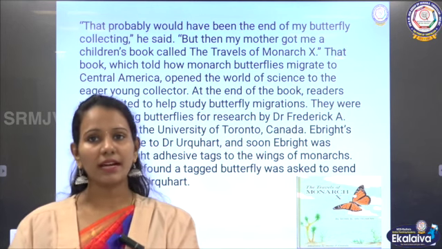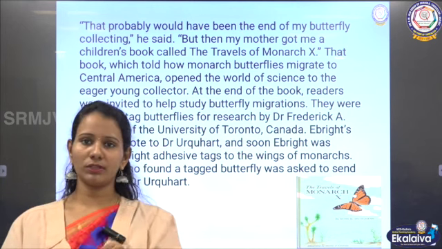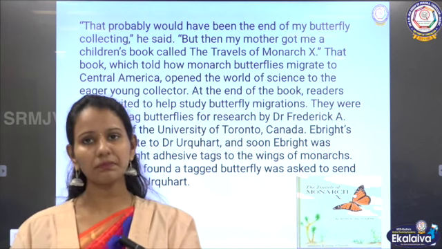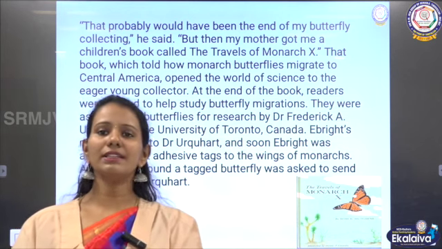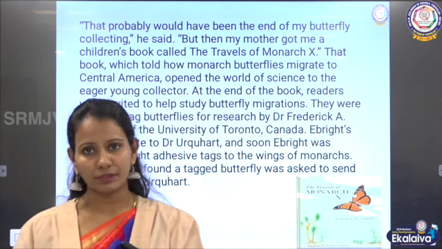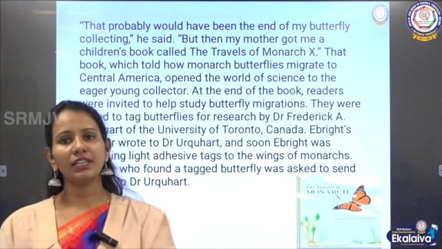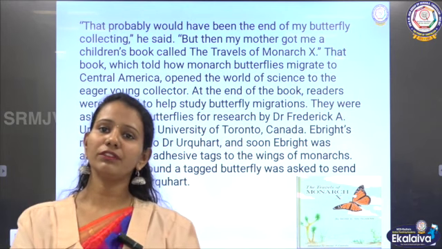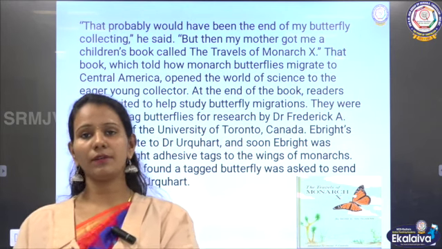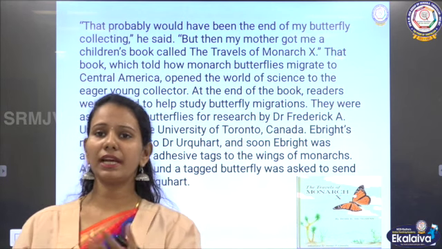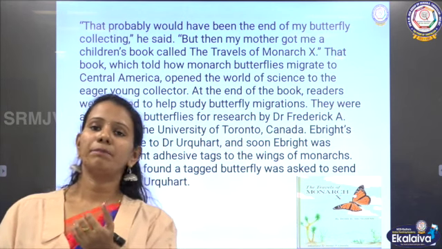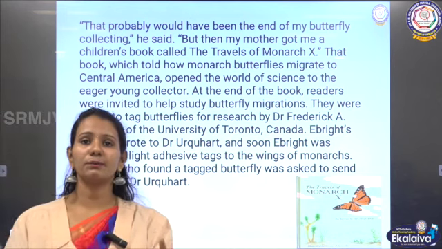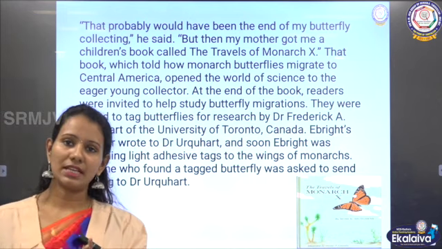Only during that time, the mother bought a book. She bought a children's book on the travels of the Monarch. And monarchs are a variety of butterfly. And the book contained the information about how the monarch butterflies would migrate from one place to another. From Redding, it had moved to Central America. So, that only opened his mind into the world of science.